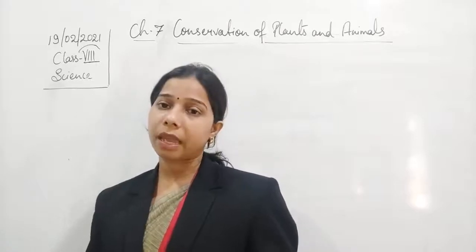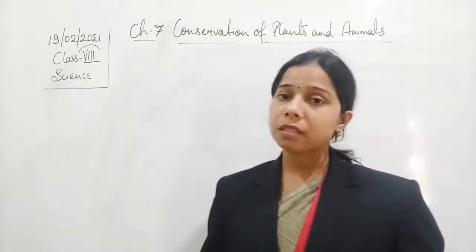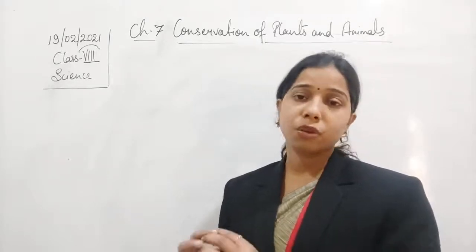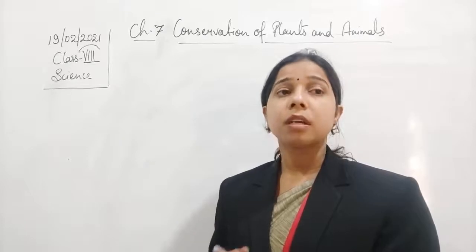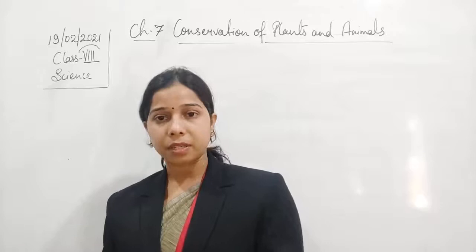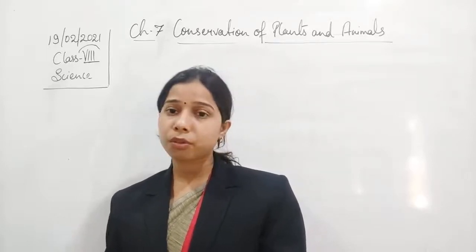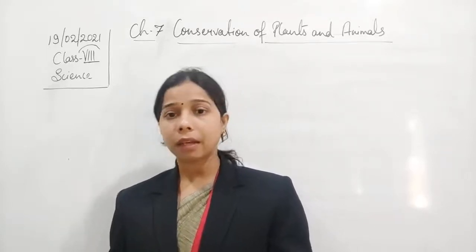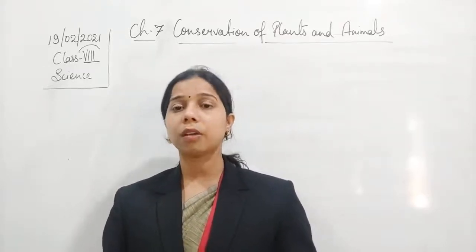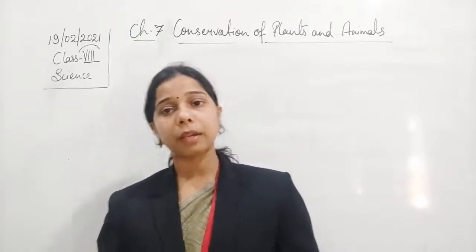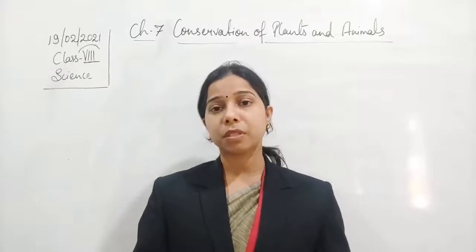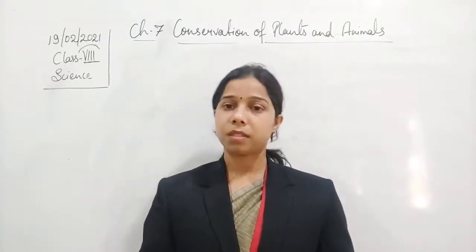Now the next one is the extinct species. Extinct species are those species which are not present, they disappear since they are not able to adjust themselves to the changing climate. So you see that dinosaurs, the dodo, and the pink-headed duck are animals which are not present. They were not able to survive due to climatic changes, so we include such species in the extinct species.